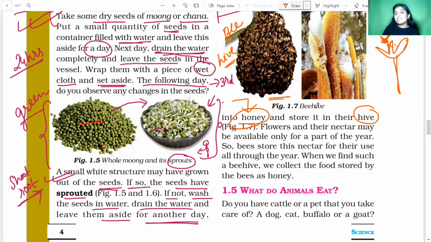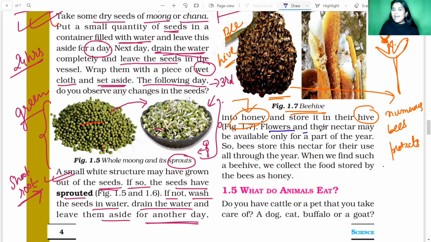As you can see, this is the picture of the beehive, and the beehive is protected by a numerous number of bees. So numerous bees protect the beehive from outside.